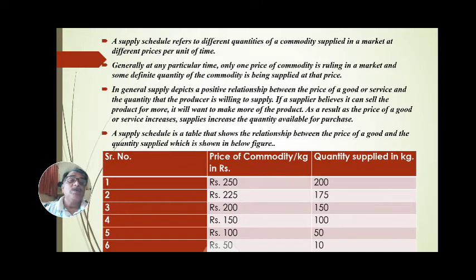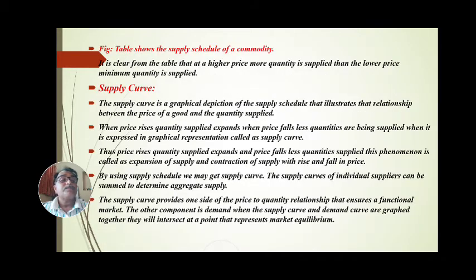When the price is 200 rupees per kg, the quantity supplied is 150 kg. When the price is 150 rupees per kg, the quantity supplied is 100 kg. When the price is 100 rupees per kg, the quantity supplied is 50 kg. And when the price is 50 rupees per kg, the quantity supplied is 10 kg.